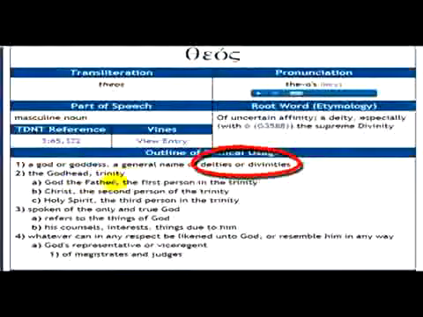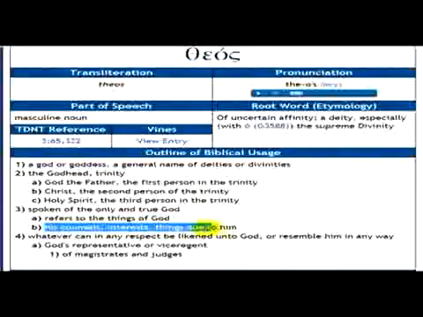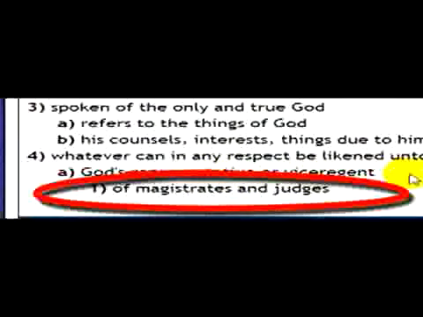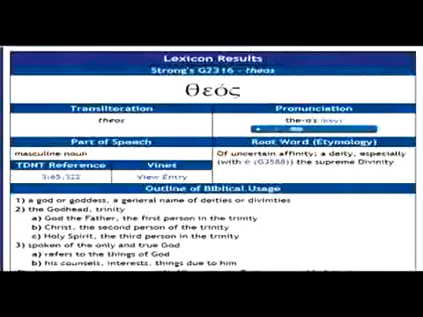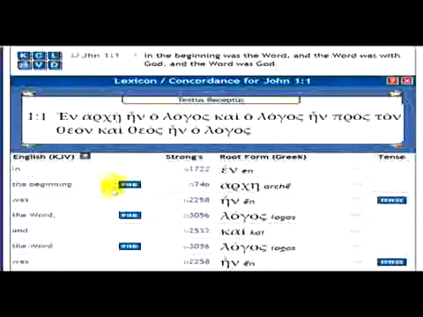The Godhead, Trinity, God the Father, the first person in the Trinity, Christ, the second person of the Trinity, Holy Spirit, the third person in the Trinity, spoken of the only and true God, refers to the things of God, His counsels, interests, things due to Him, whatever can in any respect be likened unto God or resemble Him in any way, God's representative or vice regent, or of magistrates and judges, which, you know, on the earth you have magistrates and judges, but in the spirit world you have a group of angels, which is known as theon.